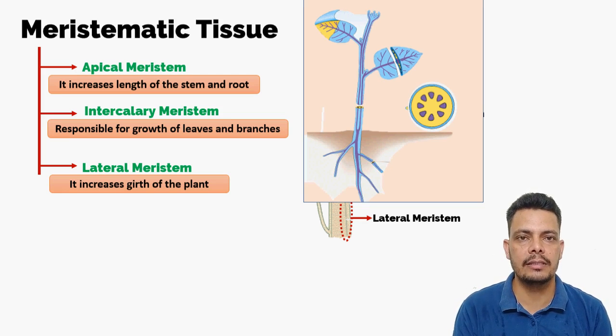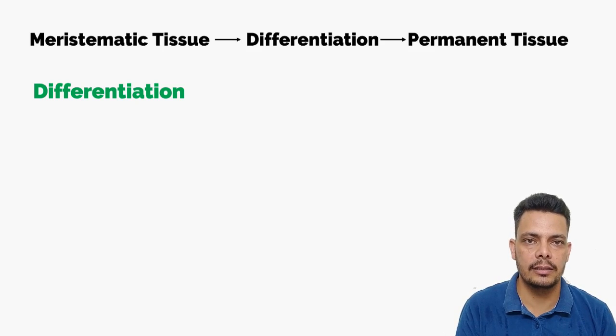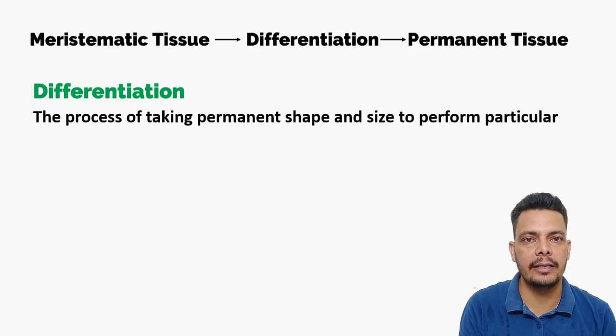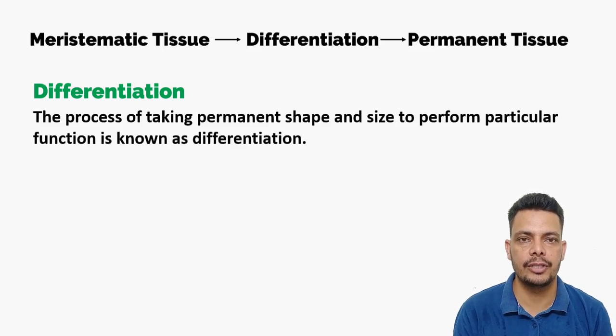As we said before starting, this is undifferentiated tissue. Undifferentiated means all cells are the same. If all cells are the same, how can they perform different functions? They have to take different shapes according to the need of the plant and perform different functions. So now these undifferentiated cells will be differentiated. Differentiated means they will take definite shapes and definite sizes. So let's understand the definition of differentiation. The process of taking permanent shape and size to perform a particular function is called differentiation.